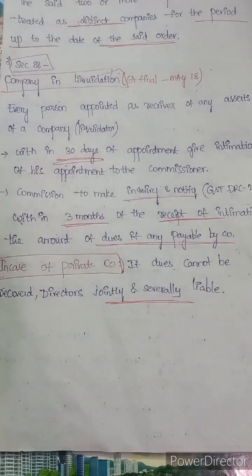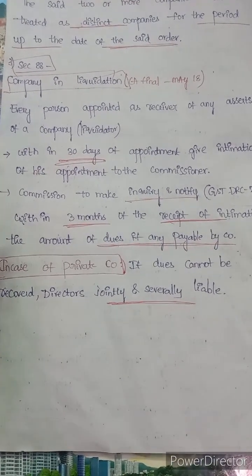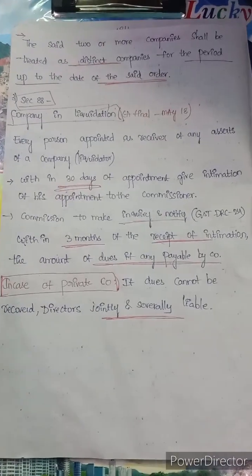In case of a private company, if its dues cannot be recovered, the directors are jointly and severally liable.